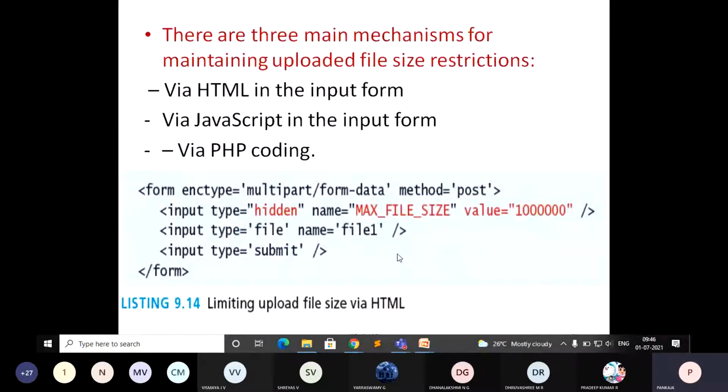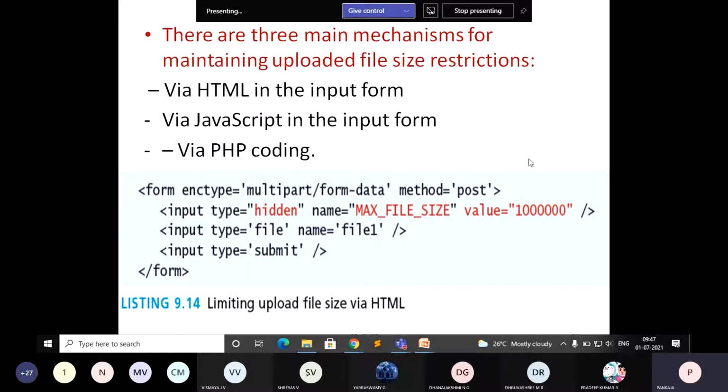Next, there is a piece of code that tells what the maximum size of the file should be. This is very, very important. Whenever you upload an image in any application, it specifies what the size of your image should be. If it is exceeding, then once again you have to give the error message to the user to correct it. Without writing the code for handling the errors, it is not complete. Even the user may be unable to understand what the problem is, why it is not uploading.